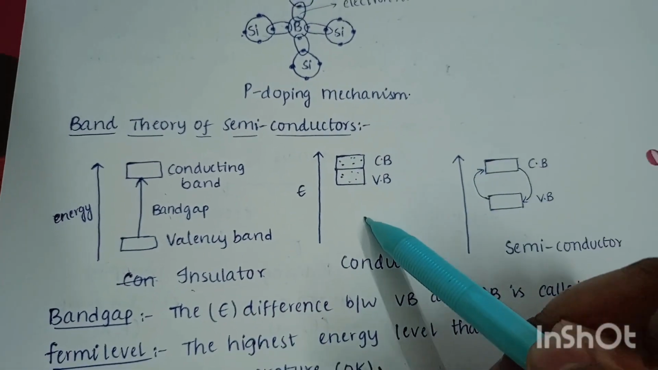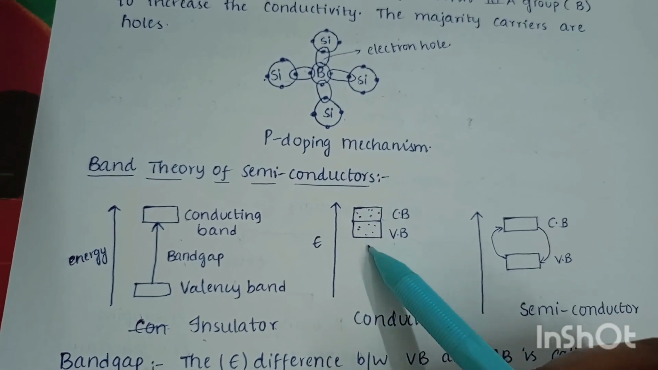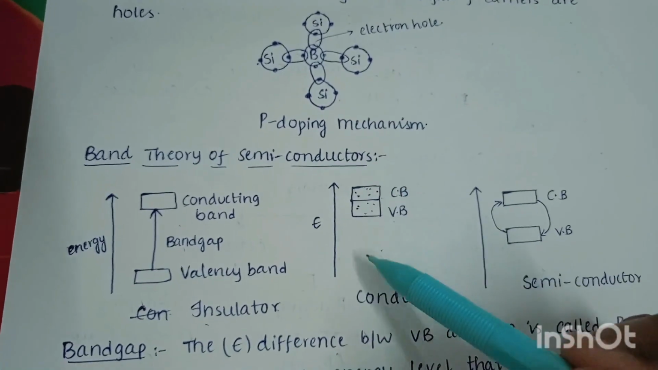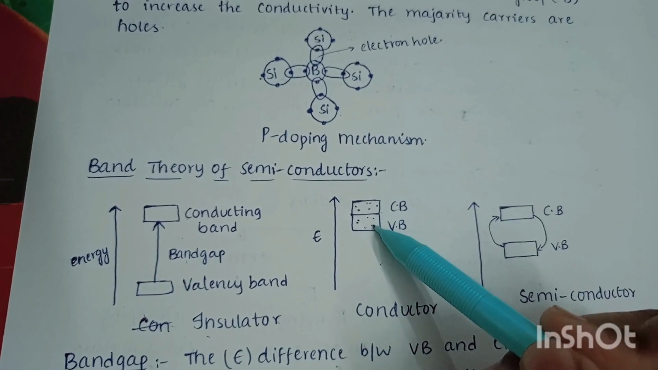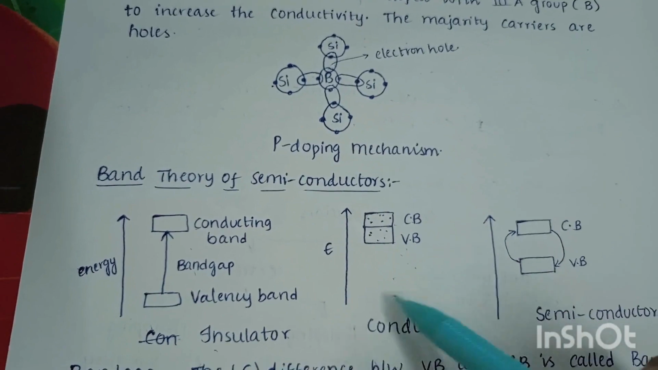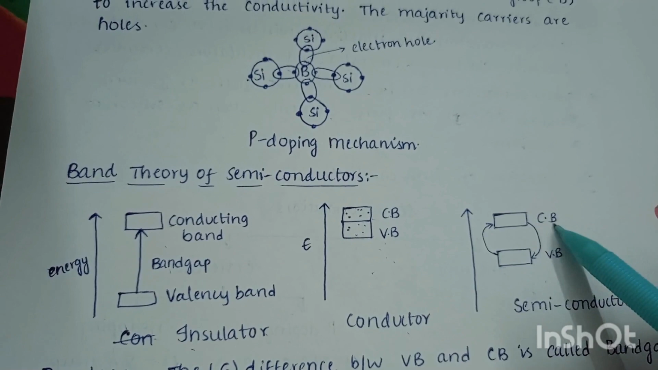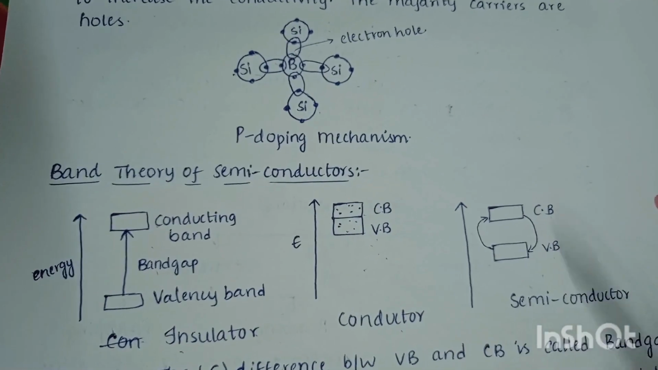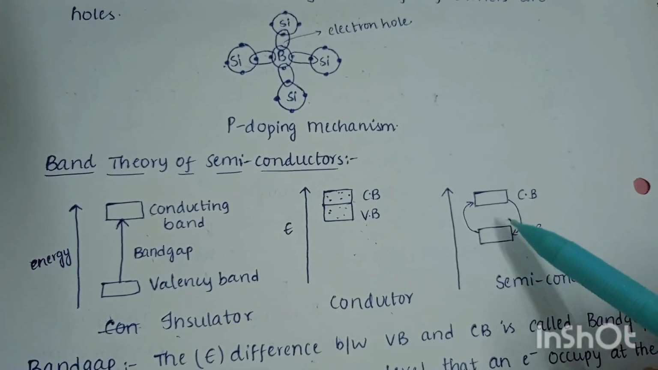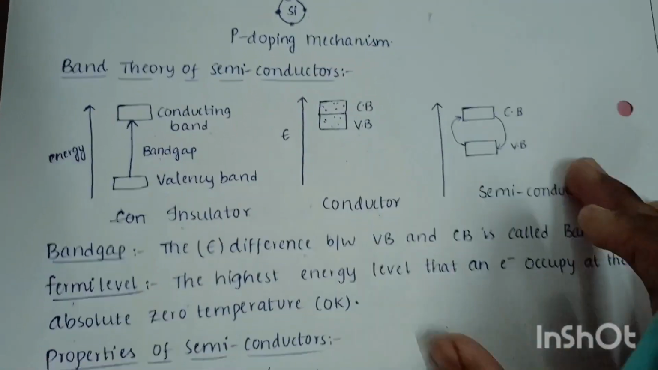Coming to this diagram, in this the conduction band and valence band have no gap between them. So the electrons shift from the valence band to the conduction band, which is responsible for conductivity. So it acts as a conductor. In this diagram, the distance between the conduction band and the valence band is not very large and not very small. So it is a medium gap, and it acts as a semiconductor.